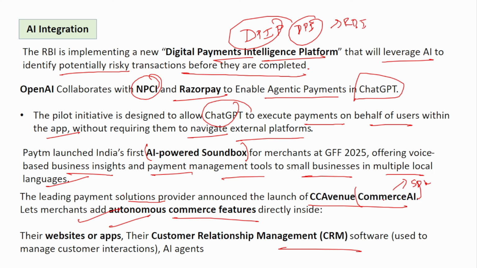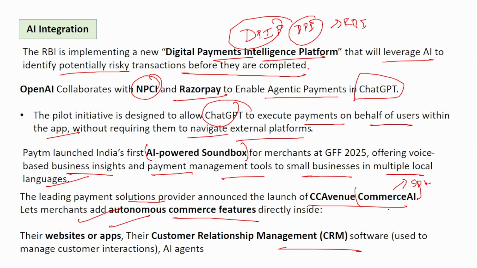Okay, for example, suppose your application, say there's an app, does not support voice support. Like in Amazon, you can type. Suppose I want to buy a dress. I'll put a pink dress in the search box. Okay, pink dress or a blue dress in a search box. And there is also voice, right? I can also tell it using my voice. Buy a pink dress. Show me a pink dress. Show me a blue dress. Okay, using my voice also I can do. If that is not there in your application, these features are there in the Commerce AI. Okay, so you just have to download the SDK file.